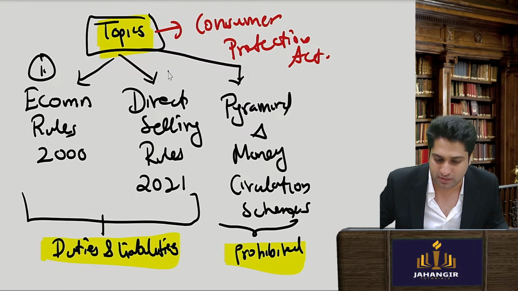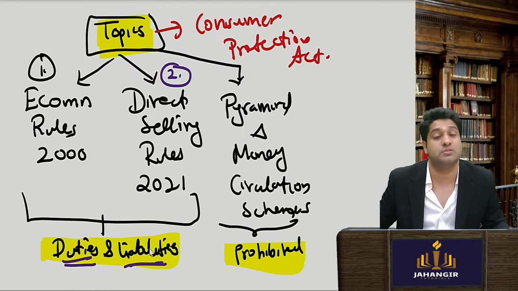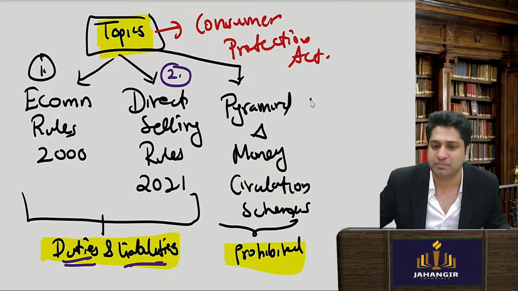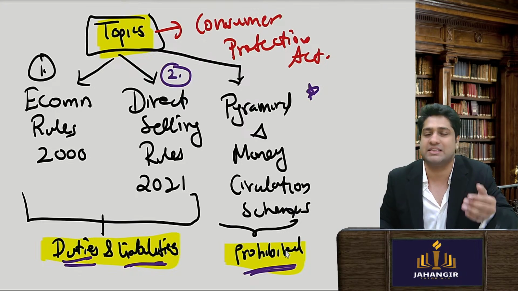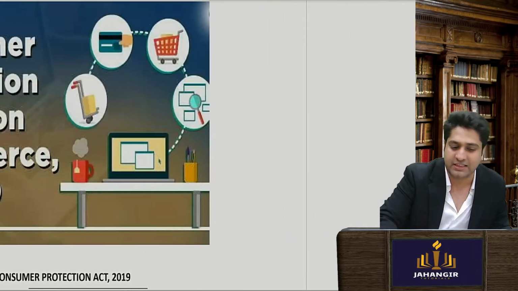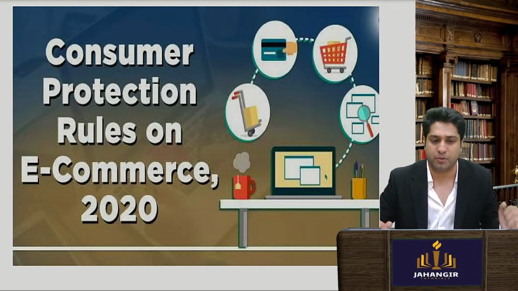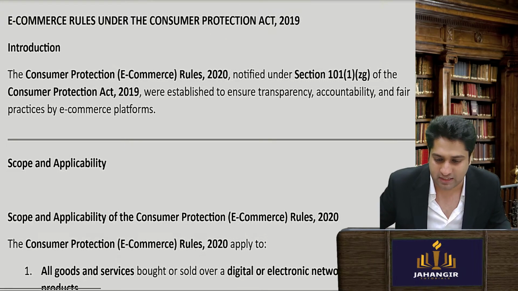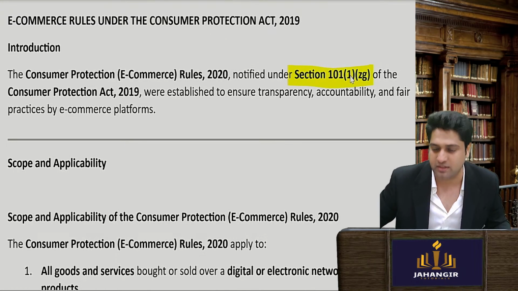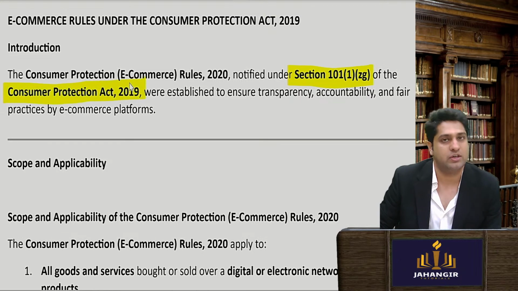The second is the Direct Selling Rules 2021. In that, we'll see the duties and responsibilities, and that pyramid and money circulation schemes are prohibited. So from now on, pyramid schemes etc. cannot be launched. Let's see each topic and complete it. First, the e-commerce rules. The first thing, the introduction that we need to quote, is that they were notified under section 101 subsection 2(zg) of the Consumer Protection Act 2019.